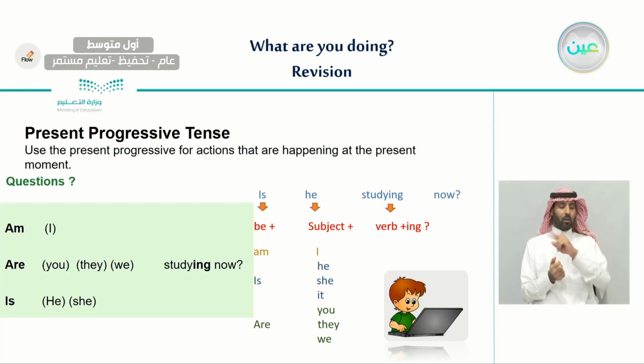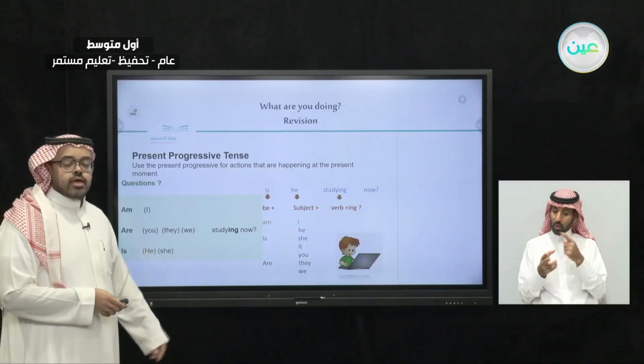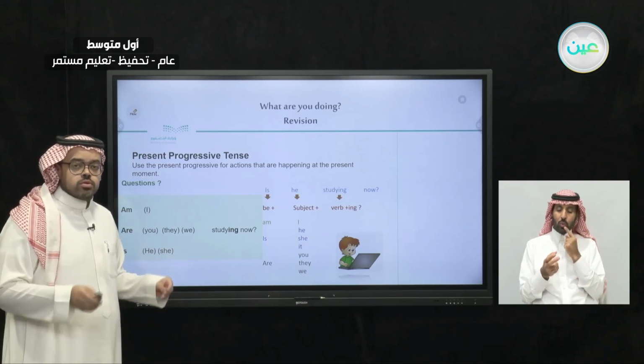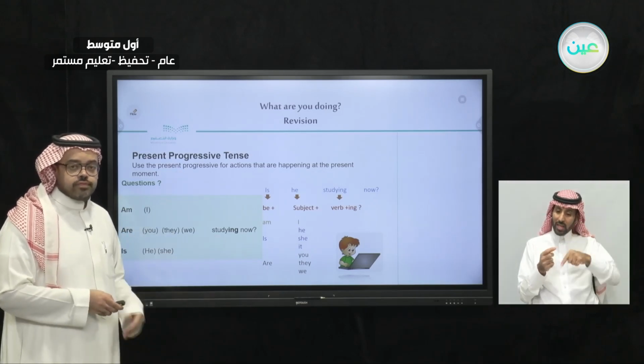For example, here we started with the verb to be, either am, that goes with the subject I, or are, that goes with the subject you, they, and we, or with is, that goes with the subject he, she, or maybe it. So these are the verbs to be that we started with if we want to make a short question or a yes or no question in the present progressive tense.